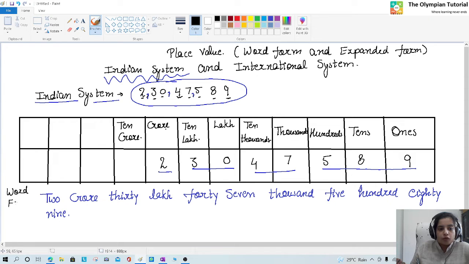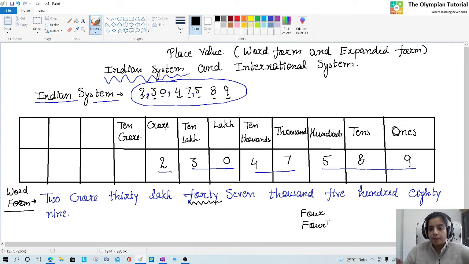I told you about word form. And the most important thing which I want to tell here, the spelling of 40 is F-O-R-T-Y. Generally kids get confused that it is F-O-U-R-T-Y. Oh, I think it is F-O-U-R-T-Y. No, U is in 4. U is in 14. But the spelling of 40 is simply F-O-R-T-Y.